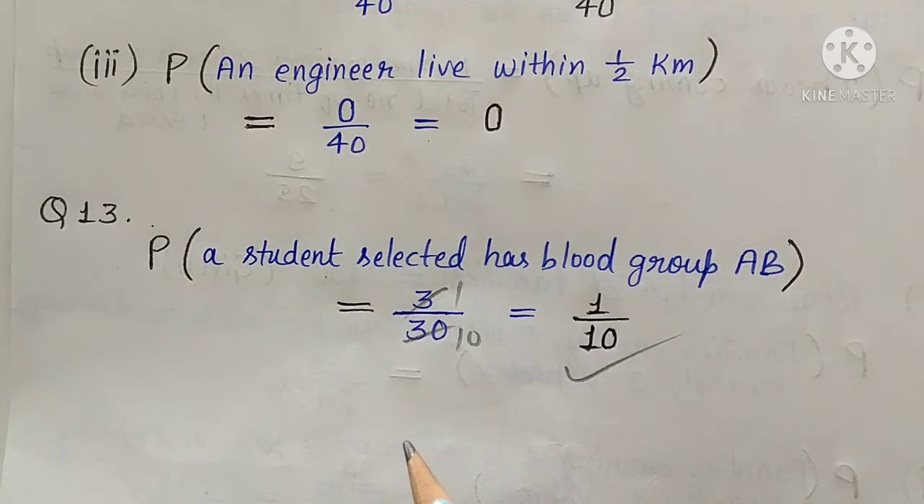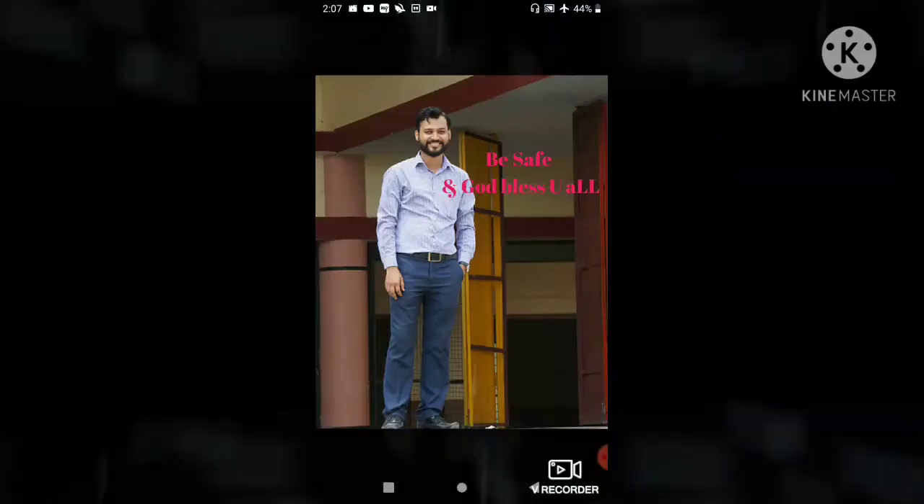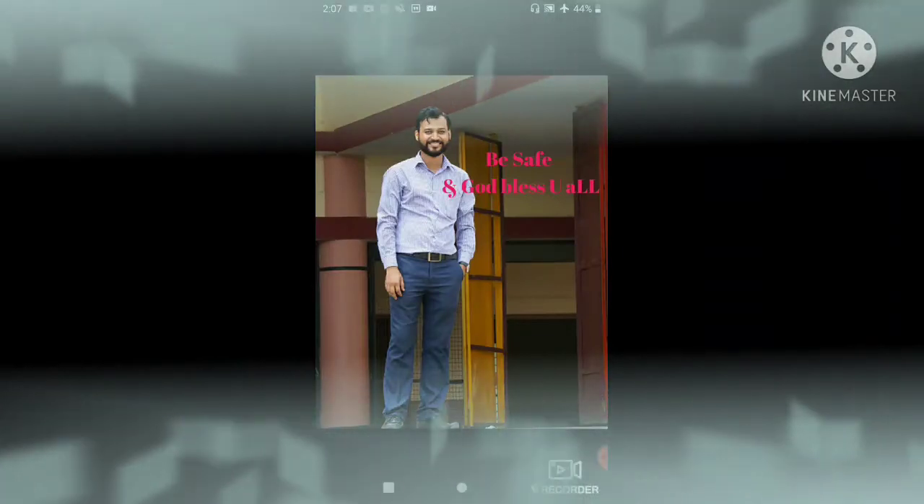So here we have completed all the questions of exercise 15, that is 15.1, and only one exercise is there. So the probability chapter is also completed, and we have completed our syllabus. At last, I just want to say be safe and God bless you all.